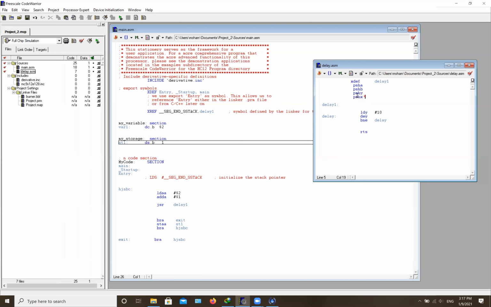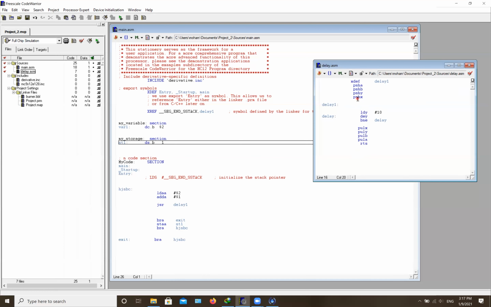You want these four registers to go and come back with the same numbers. You don't want them to change. So these will save the registers, and then you want to pull them back, which is gonna be PULX, then PULY, PULB, and PULA.